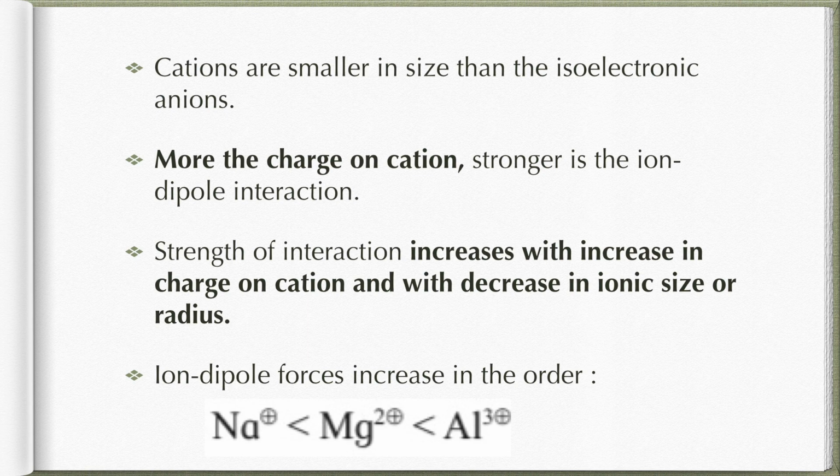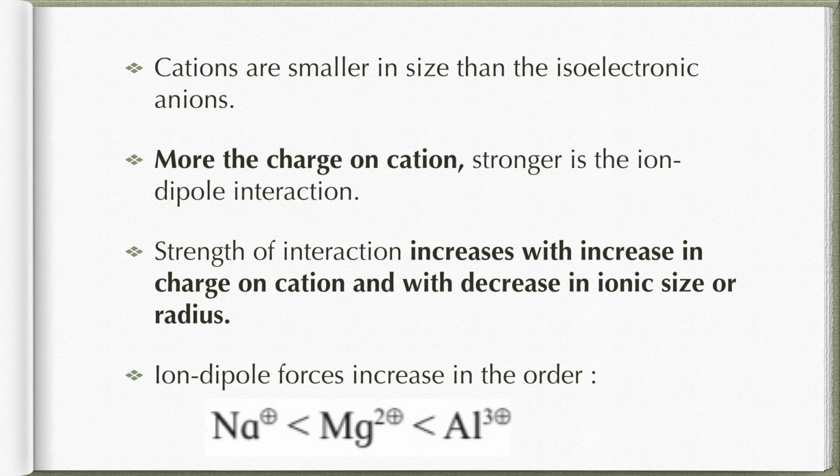So the strength of interaction increases with increase in charge on the cation and with decrease in ionic size or radius. That means if the charge is more, the interaction will be more, and if the ionic size is less, even then the interaction will be more. That means the smaller the size, the stronger the interaction. Why is it more? Because the charge will be more concentrated.